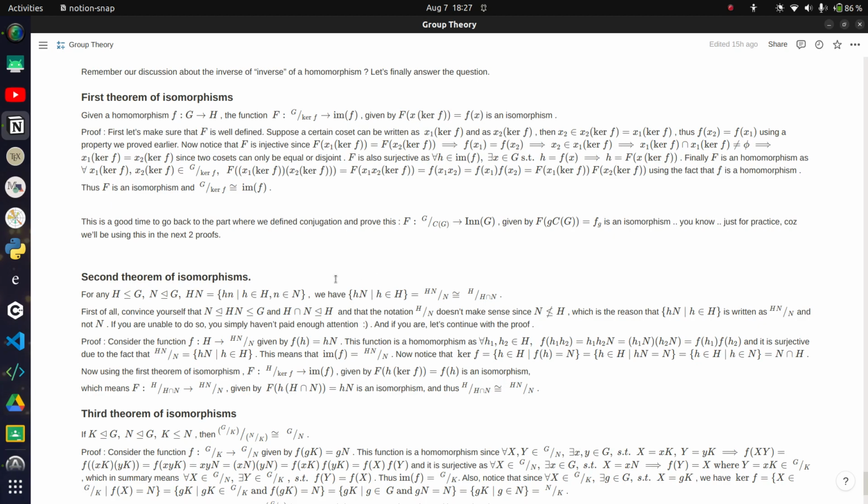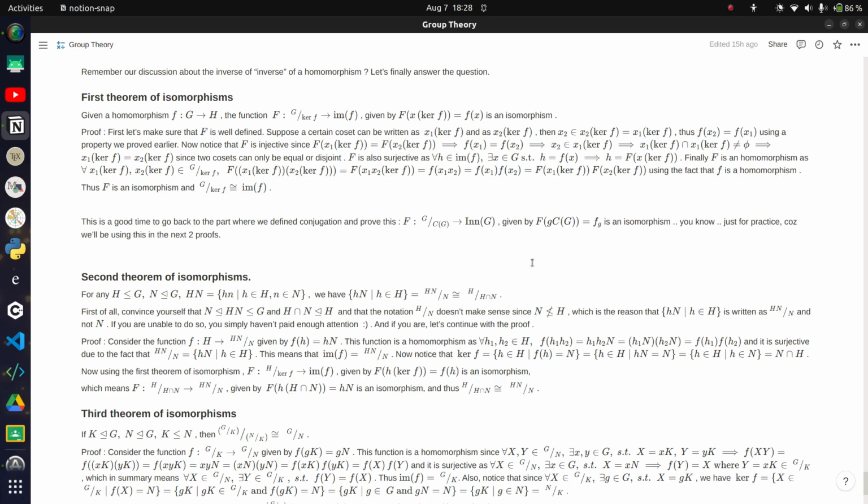The second and third theorems of isomorphism are heavily dependent on the first theorem itself. The second theorem says that the quotient group HN upon N, where N is a normal group and H is just any subgroup of the big group G, is isomorphic to the quotient group of H with H intersection N. And by the way, H intersection N is also a normal group.